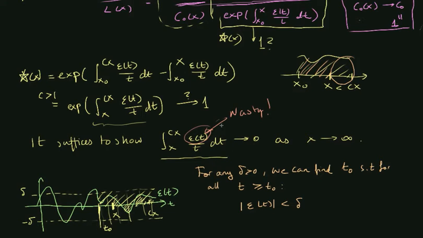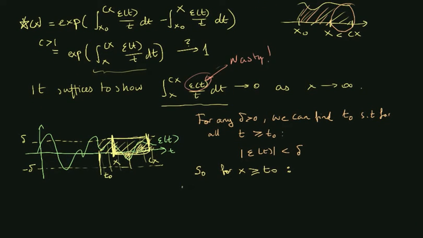In a second, when we evaluate this, we will evaluate the numerical value. So we're going to take this, add it with this, and this area is certainly bounded by the box that has height delta and has length x to cx. So that's very nice. And we will also write this up mathematically. So for x greater than t0, we have that the numerical value of this integral.